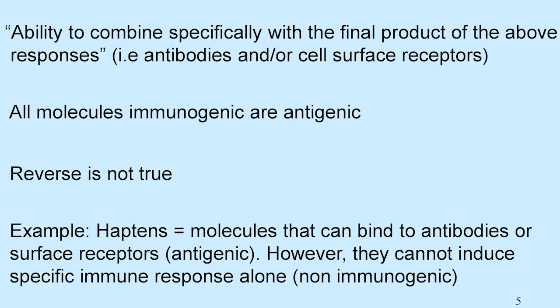Second one is antigenicity. What is antigenicity? Ability to combine specifically with the final products of the above responses, that is antibodies and cell surface receptors. All molecules that are immunogenic are antigenic. The reverse is not true. Example, haptens, molecules that can bind to antibodies or surface receptors. However, they cannot induce a specific immune response alone, so they are known as non-immunogenic.